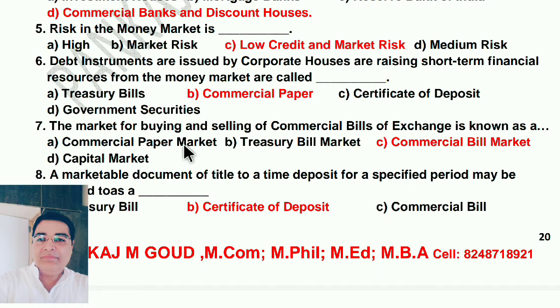The market for buying and selling of commercial bill of exchange is known as dash. Commercial bill market. Simple. Whenever the question says commercial bill of exchange, you write commercial bill market, because commercial bill of exchange will come under commercial bill market.